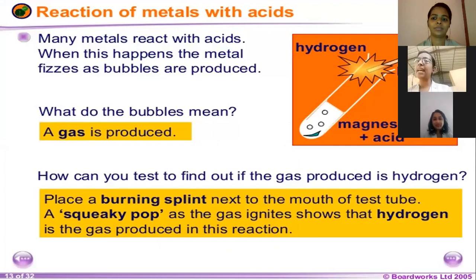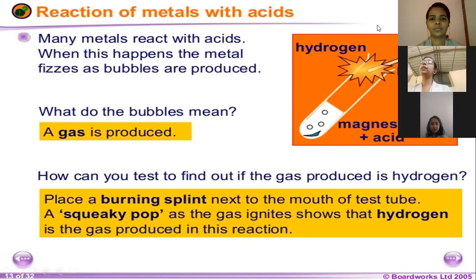Here is the apparatus. In the test tube there is some acid we have poured, and we have also put some magnesium into it. We see that some bubbles are formed, and when a lighted splint is brought to the test tube, the splint burns with a pop sound. Then what is this gas? This gas is hydrogen.